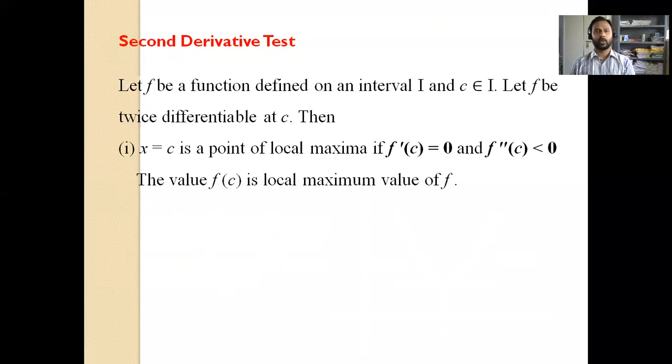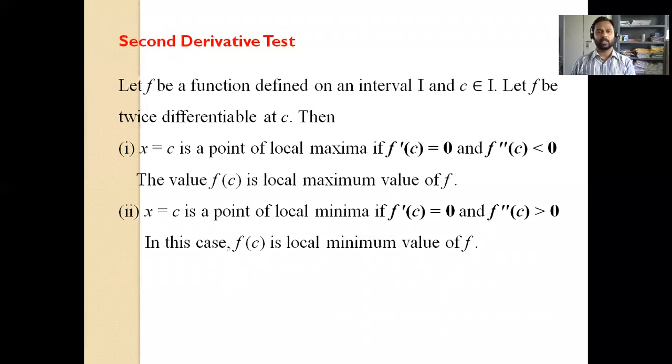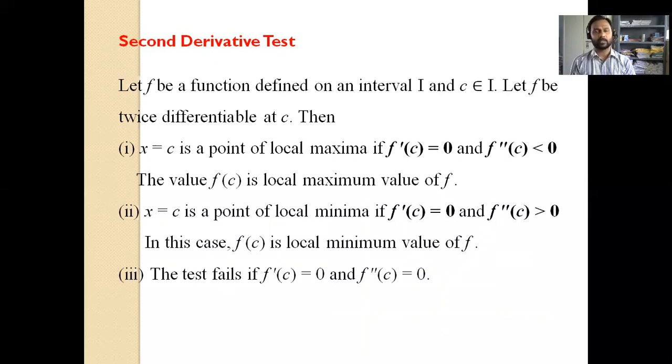And x equal to C is a point of local minima if f dash C equal to 0 and f double dash C is greater than 0, meaning it should be a critical point, and at that critical point the second derivative should be positive at the point of local minima. Again, take care: at the point of local maxima the second derivative is negative, and at the point of local minima the second derivative is positive. If the second derivative test fails, then we will apply the first derivative test again. It fails only if f dash C equal to 0 and f double dash